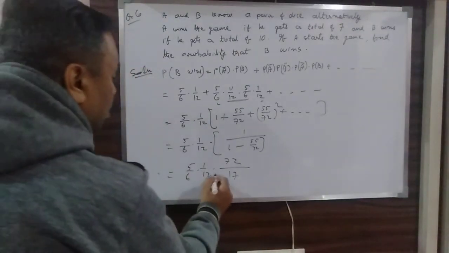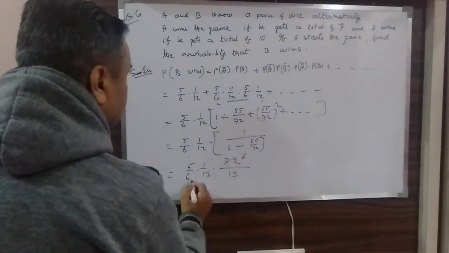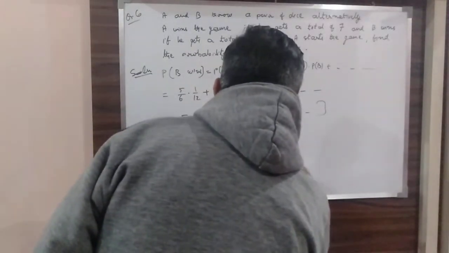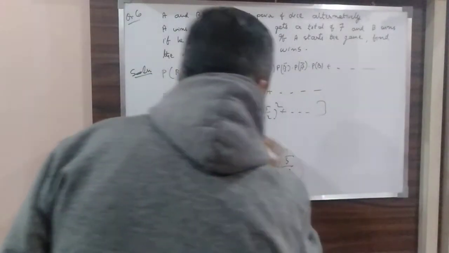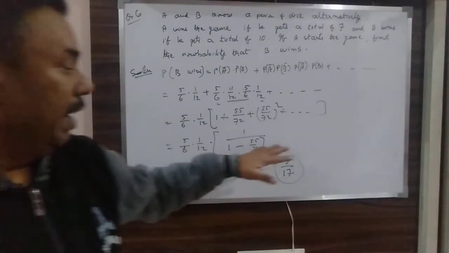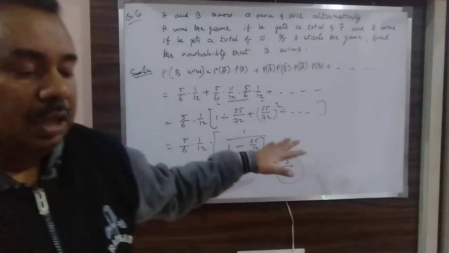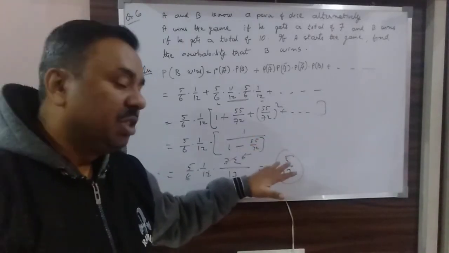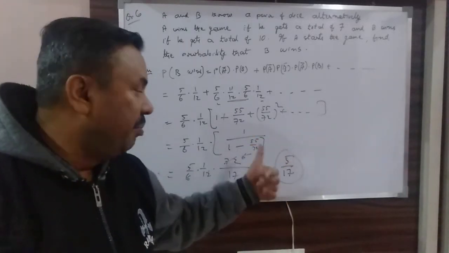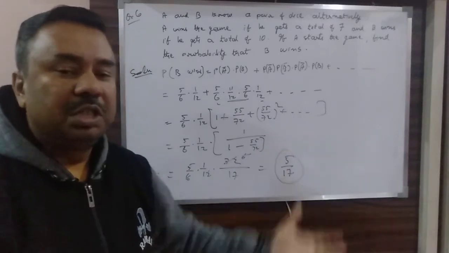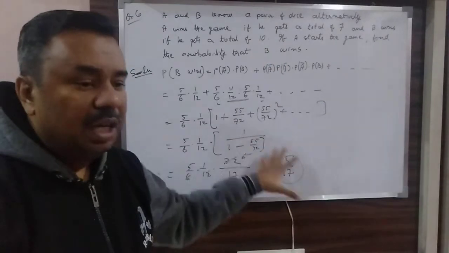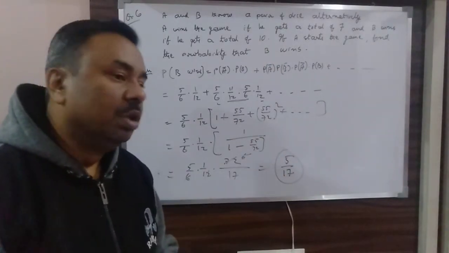Now cancel out 12, 6, and 6 and 6 get cancelled. So the result is 5 by 17, as I told you. If A is winning, it was 12 by 17, and if B is winning, then 5 by 17, total is 1. So either A will be winning or B will be winning. This is the way to do this type of question.